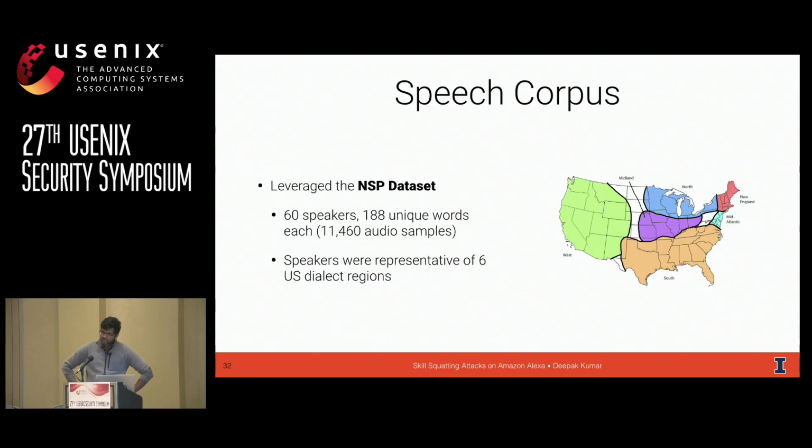There are 188 words in the data set, each spoken by 60 different speakers, which makes for a total of 11,460 audio samples. I want to note the speakers were also distributed geographically. They were selected especially because they demonstrated representative linguistic features of different dialect regions. In the United States, these are the West, North, Midland, South, Mid-Atlantic, and New England regions.